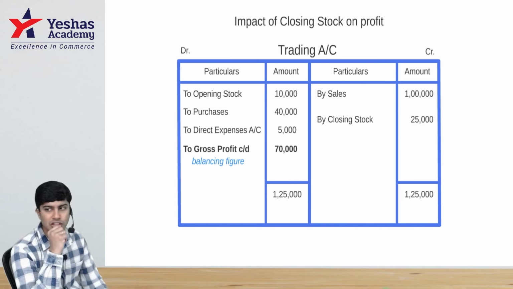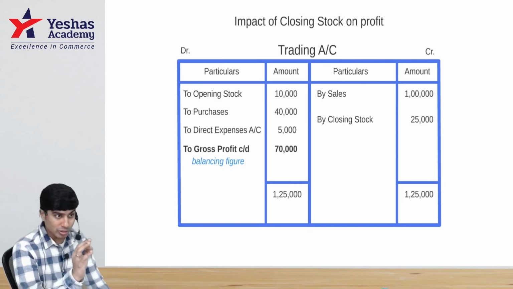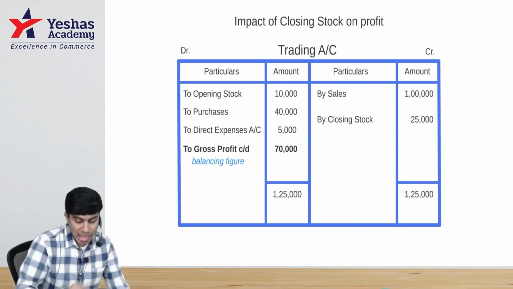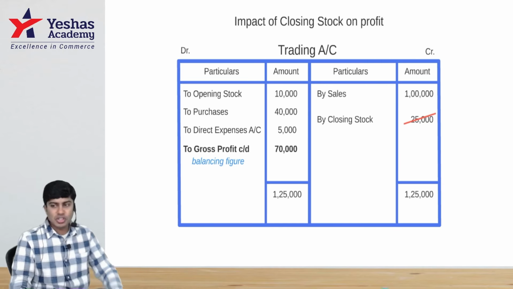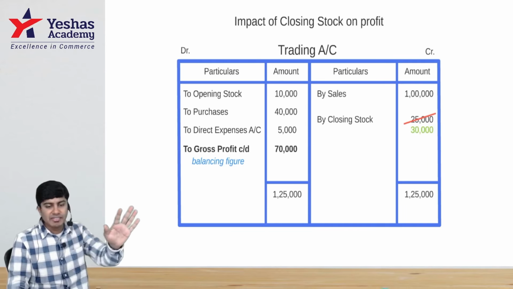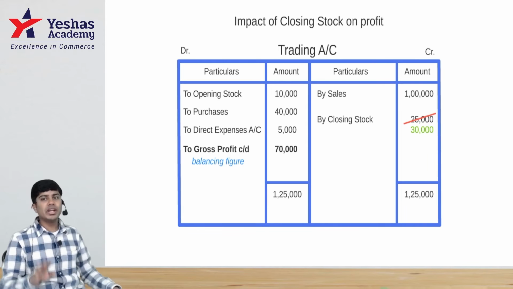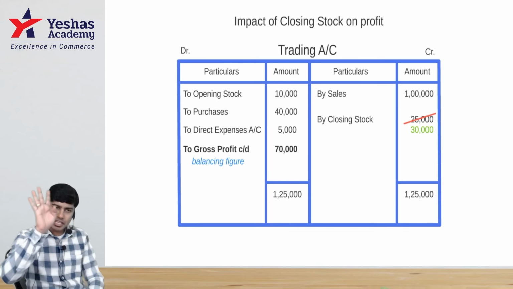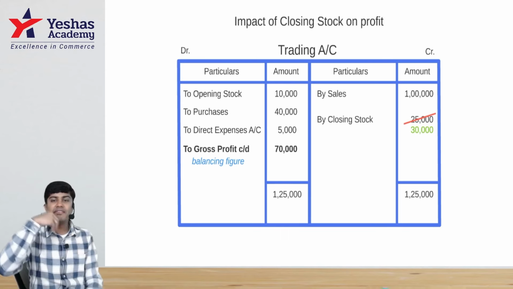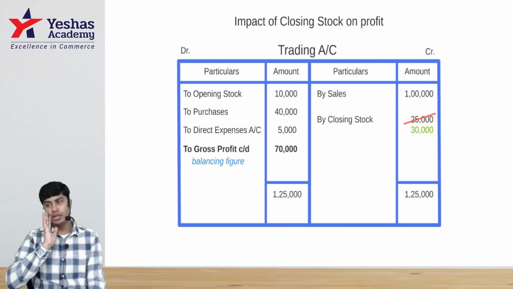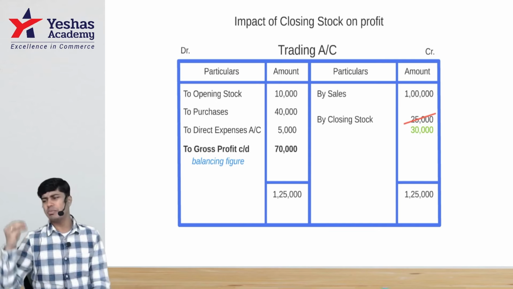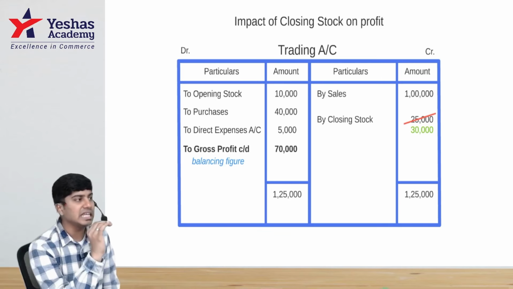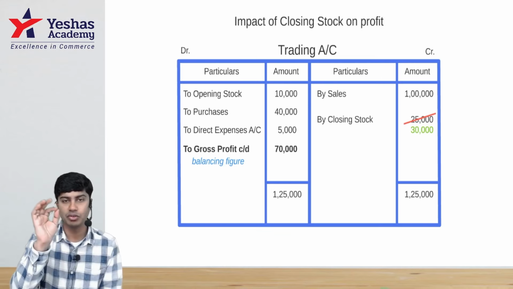Shall we play with closing stock? I know the correct closing stock is 25. Instead of 25, let's say I will take 30. What is the correct value of closing stock? 25. What is the correct GP? 70. But let's say I valued my closing stock wrongly. By some calculation error, by some valuation error, or intentionally, I have increased my inventory from 25 to 30.